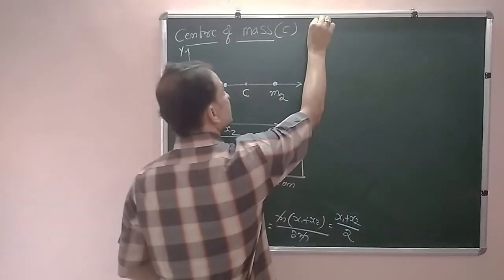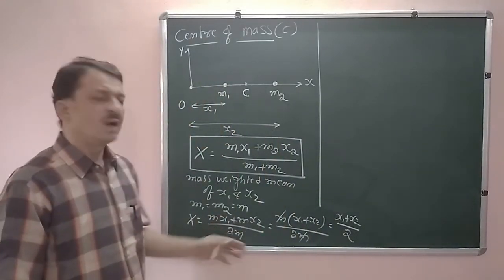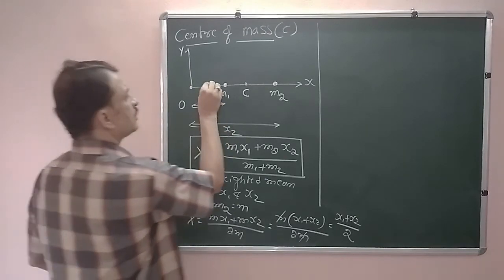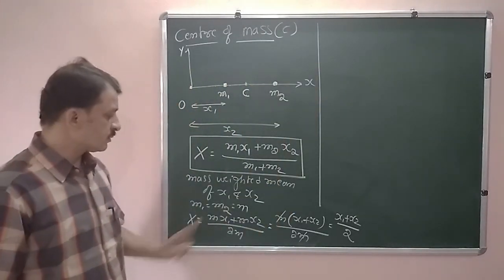This is one case. Similarly, if I take n number of particles along the x axis, what can we write?